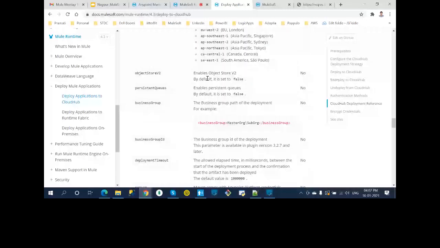I'm also saying that object store v2 is true. Somehow this is optional, but still it is compulsory now. I don't know what changed, but if you see the documentation, this tag is optional. If you go to worker types and object store, required is no, but you won't be able to build without it. I'm facing problems, so I need to add that. By default we need to add that.